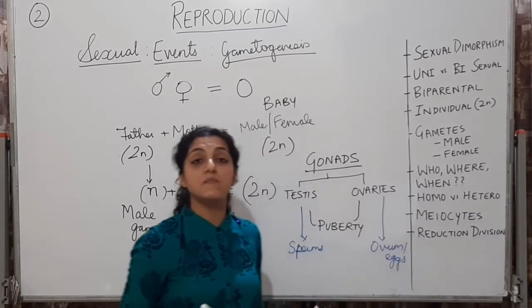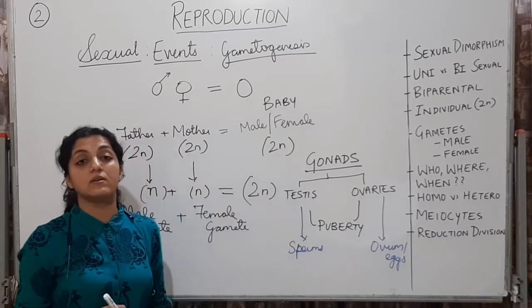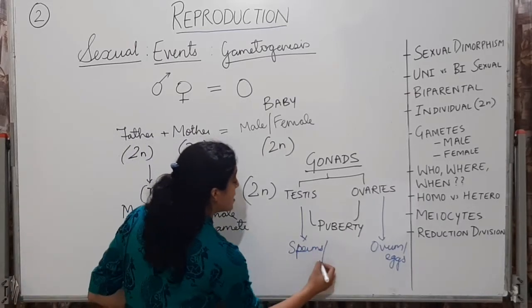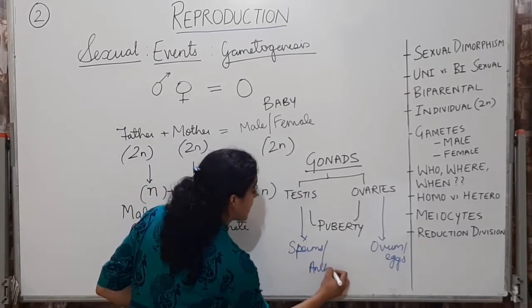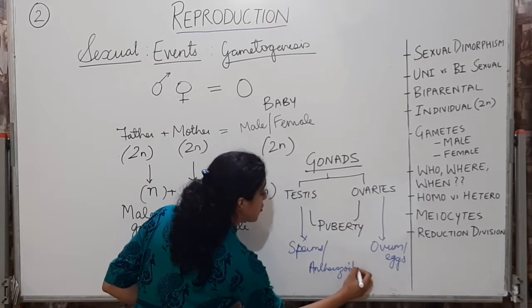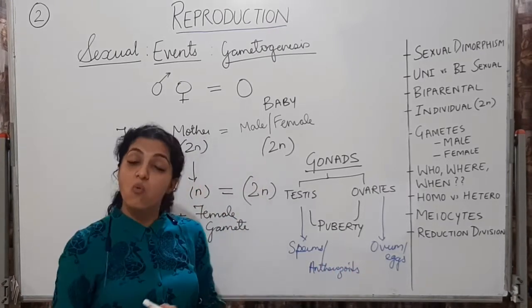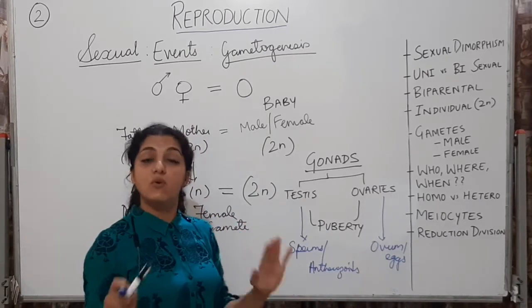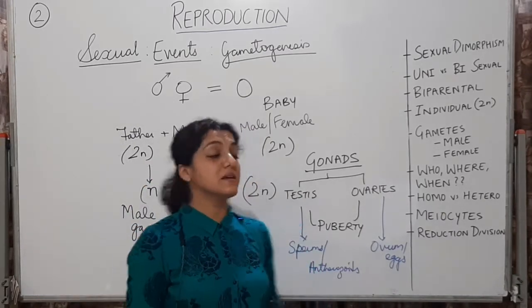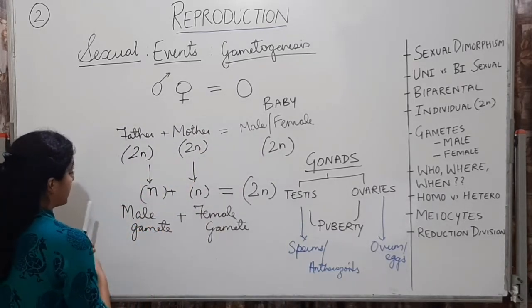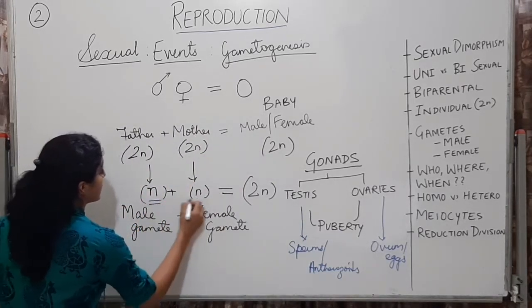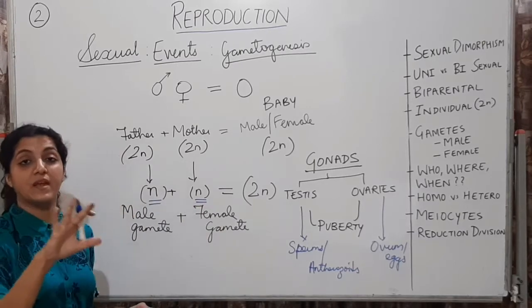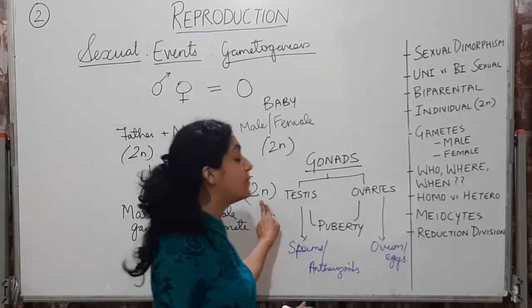Testes, they produce sperms or anthrozoids, we call it anthrozoids, okay? So they can produce sperms or anthrozoids, whereas ovaries, they produce ovum or eggs. So now you know that gamete is going to be formed. This gamete is going to be haploid. ये haploid रहने वाला है. Single n. They are going to fuse and form a diploid organism.